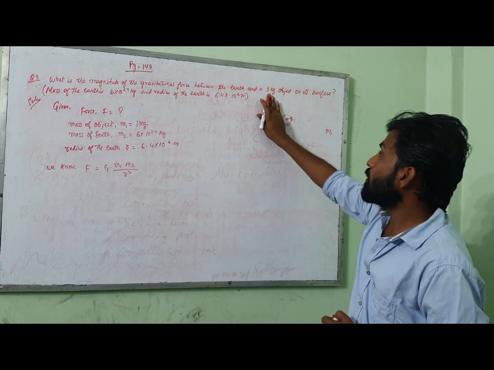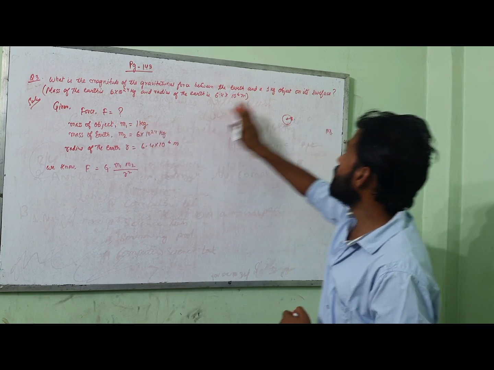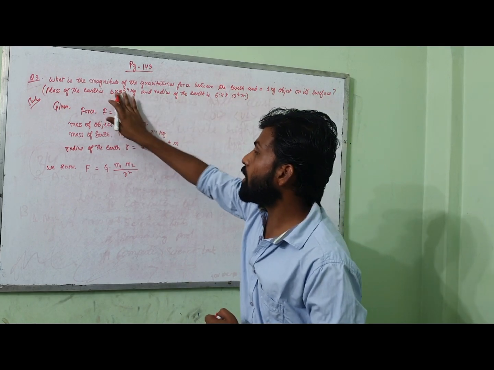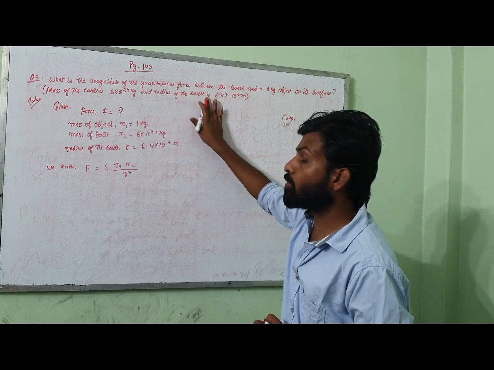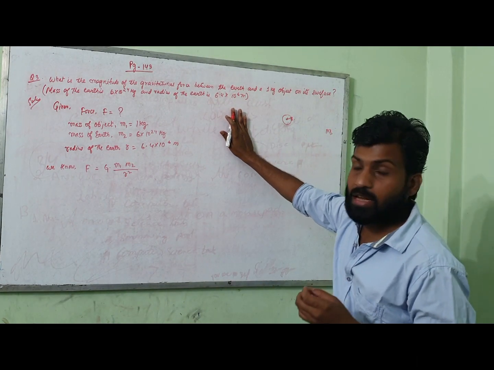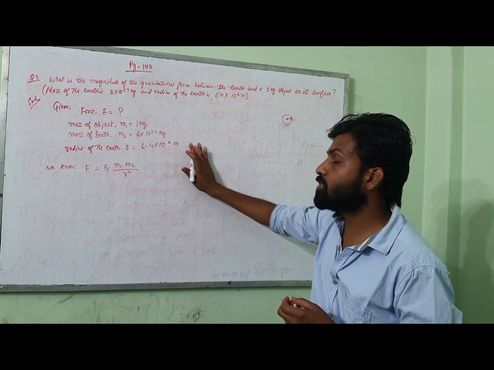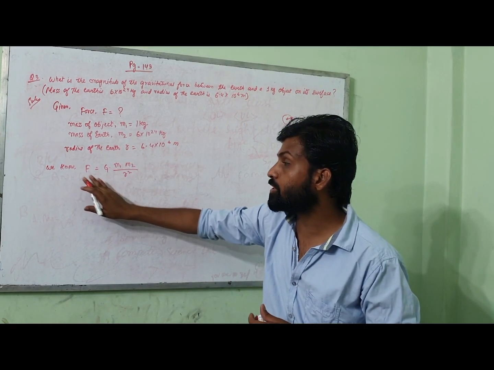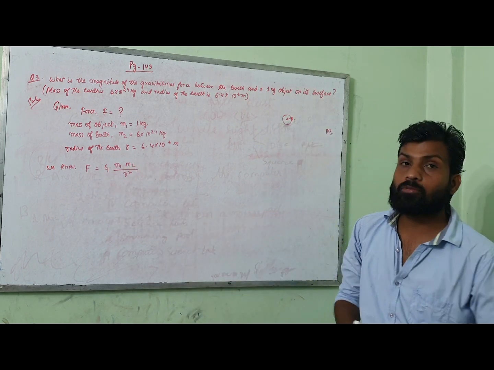So now the mass of the object we have taken here, m1, is equal to 1 kg. On its surface, they say, means it is the center of the earth here. The mass of the earth we have taken here as m2, that is 6 into 10 to the power 24 kg, and the radius of the earth is nothing but the distance. So the radius of the earth I have taken r equal to 6.4 into 10 to the power 6 meter here. They are telling us to find the force, so we have to go to the formula for force here. We know the force F is equal to capital G into m1 into m2 by r square here.